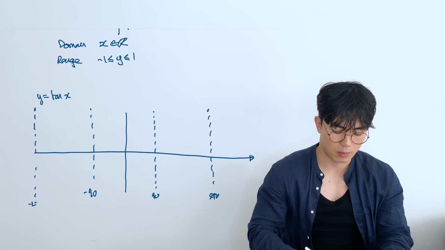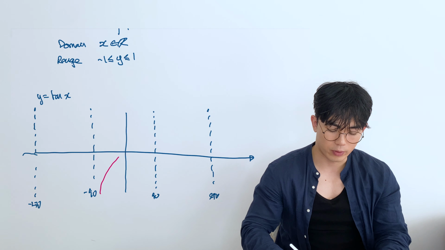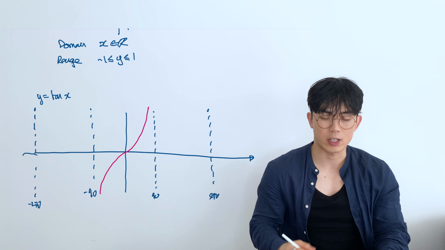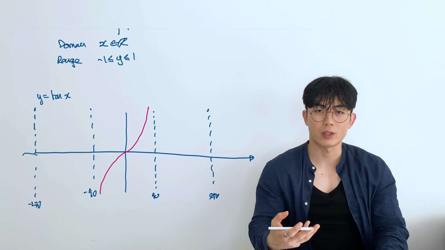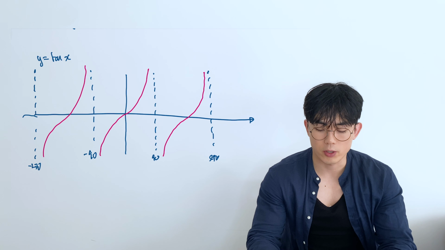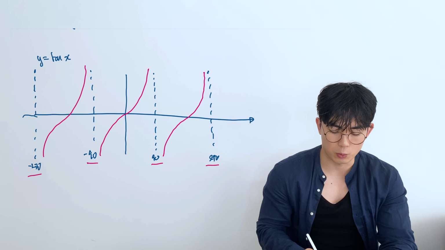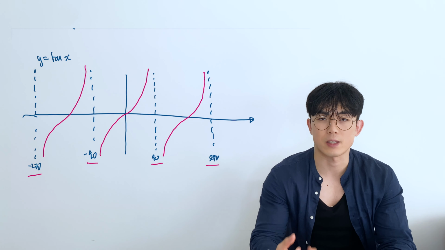Once you've drawn the asymptotes, we have to draw the general shape, and the tan graph looks something like this. This is the general shape of a tan graph, which is going to be repeated between every asymptote. So here as well, you're going to have a general shape like this, and here, like so. So this is the tan graph. A couple of key points to note are the asymptotes which occur every 180, and also where it crosses the x-axis. In this case, this is going to be at 180, and this is going to be at -180 as well.